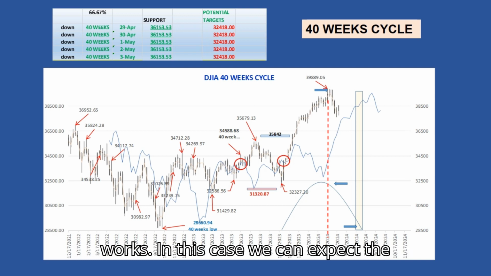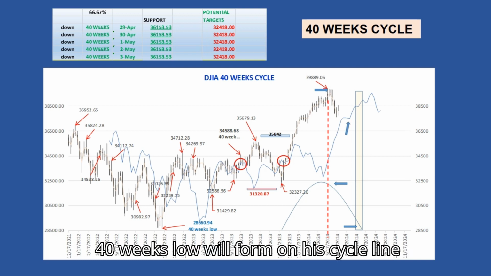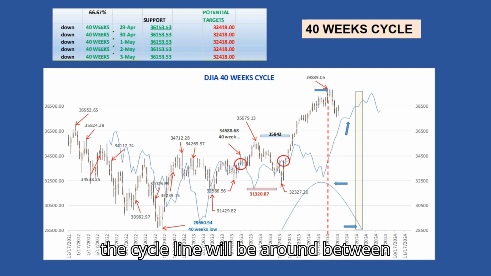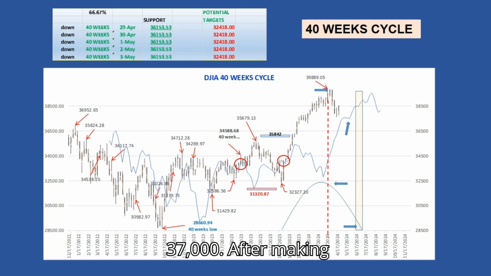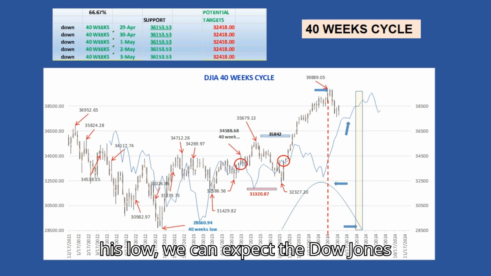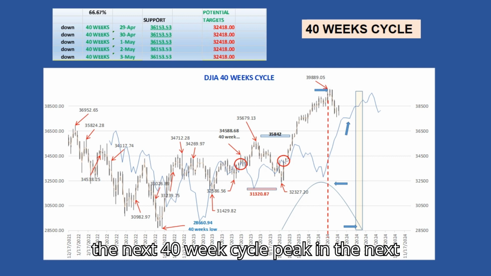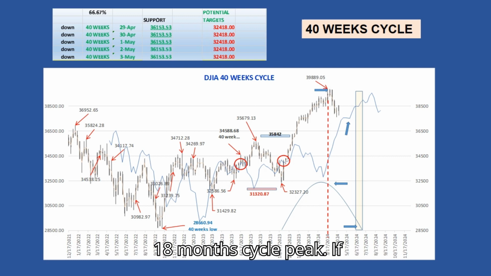In this case we can expect the 40-week low will form on its cycle line or very close to it. At that time the cycle line will be around between 38,000 and 37,000. After making its low, we can expect the Dow Jones Industrial Average to resume its rally, probably to a new all-time high, to form the next 40-week cycle peak and the next 18-month cycle peak.